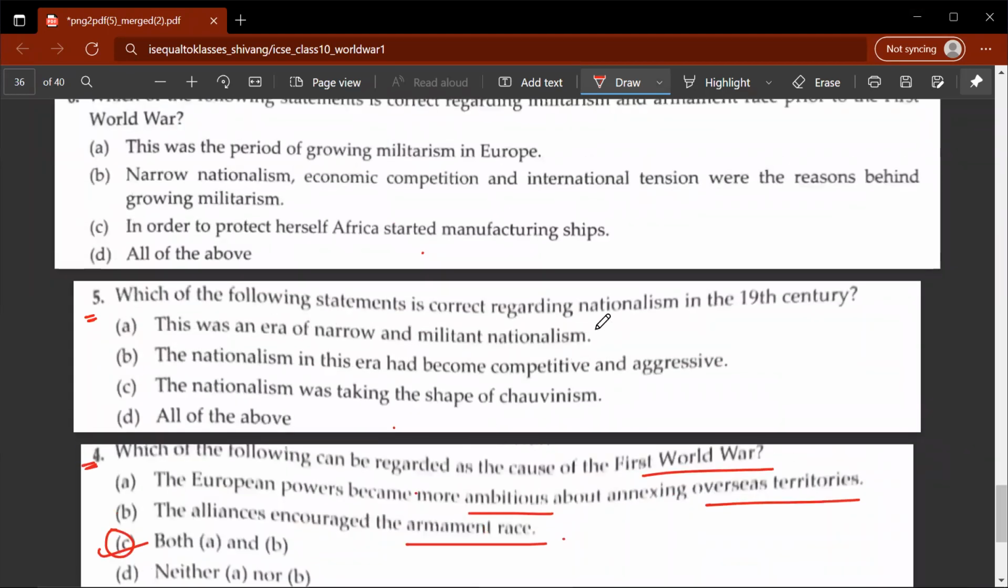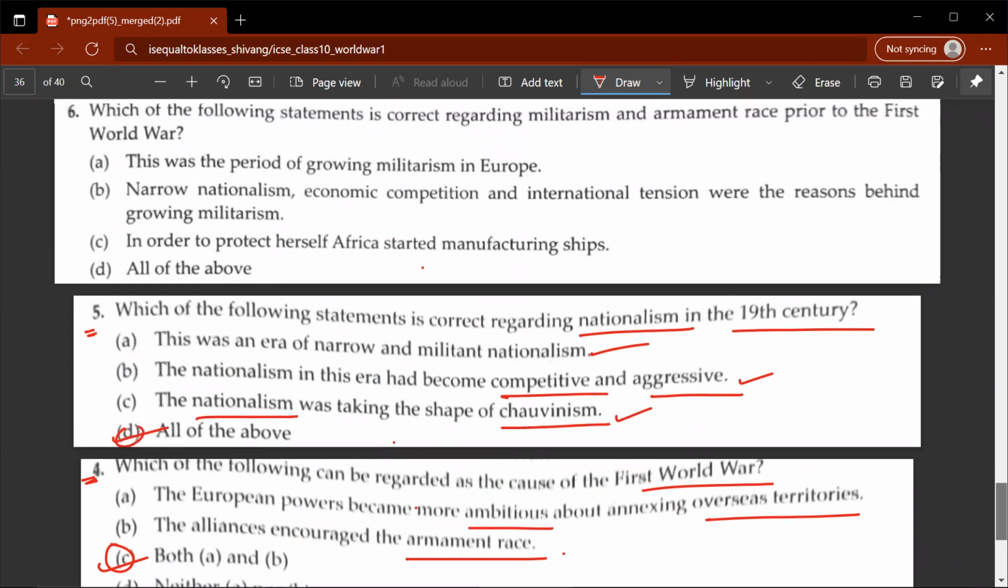Fifth, which of the following statements is correct regarding nationalism in the 19th century? This was an era of narrow and militant nationalism. Nationalism in this era became competitive and aggressive. Nationalism was taking the shape of chauvinism, so D would be the correct answer. Let's move on to the sixth question.